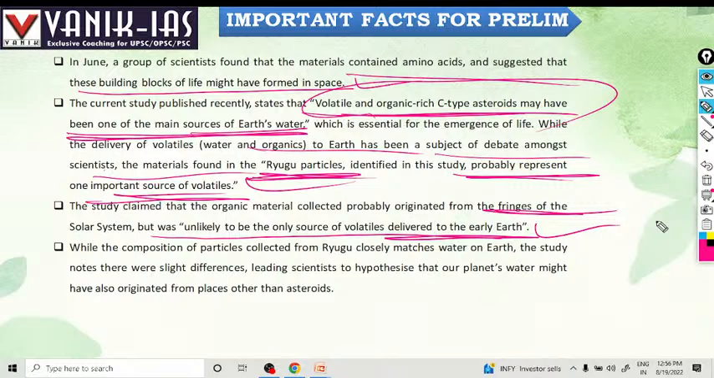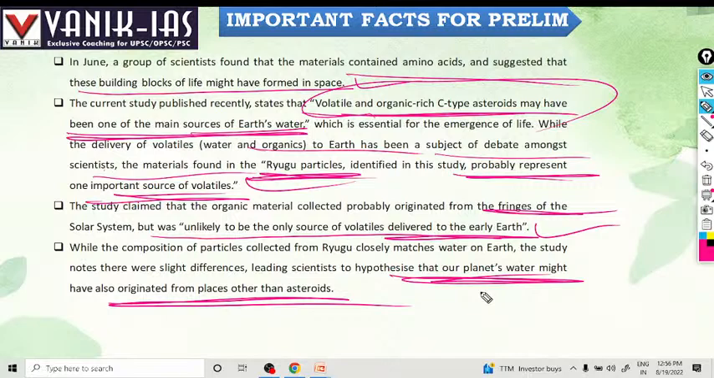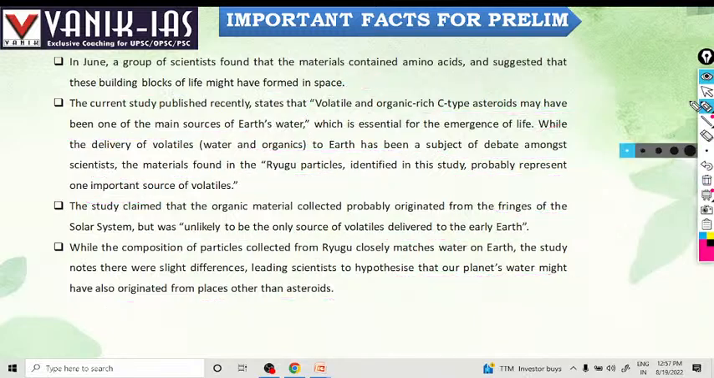While the composition of particles collected from Ryugu closely matches the water on Earth, the study notes that there are slight differences, leading scientists to hypothesize our planet's water might have also originated from places other than asteroids. So water may be found in other regions of the universe.